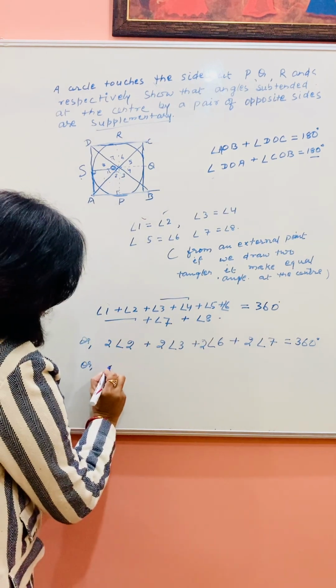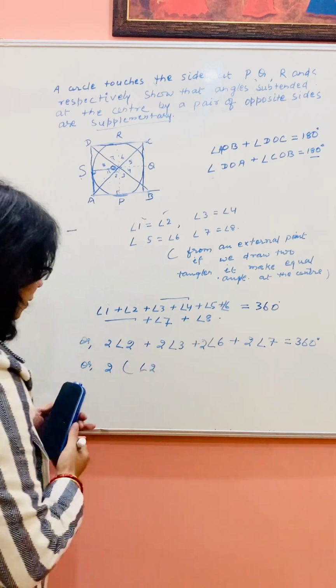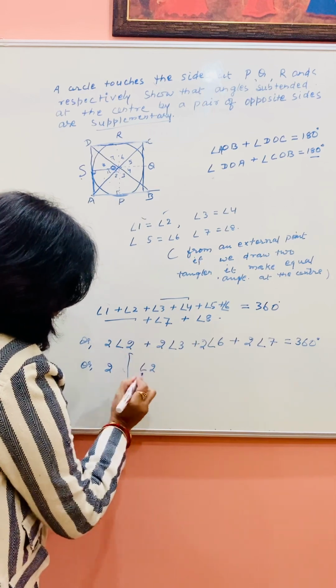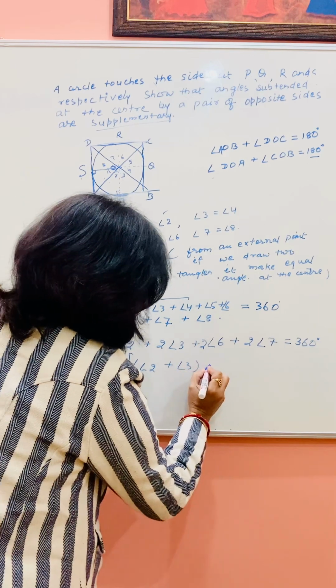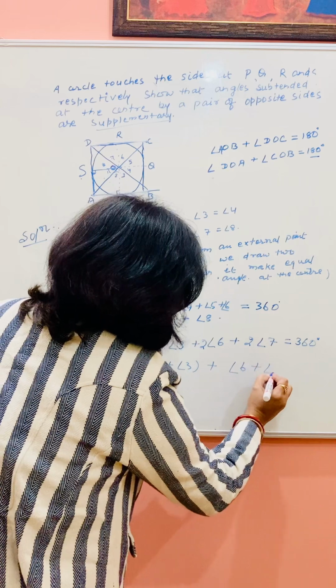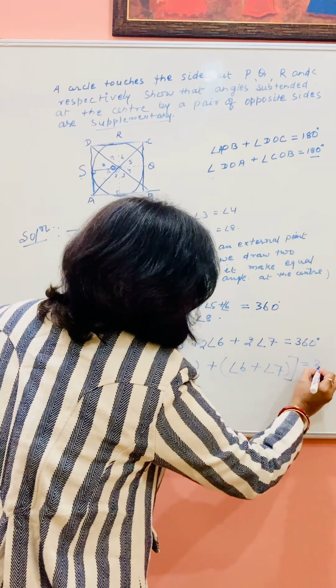Taking 2 common, then angle 2, this is capital bracket में लिख देते हैं. Angle 2 plus angle 3 in a small bracket, and angle 6 plus angle 7 in small bracket, that is 360.